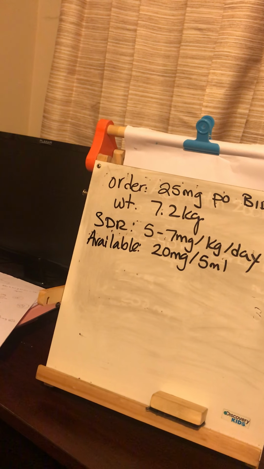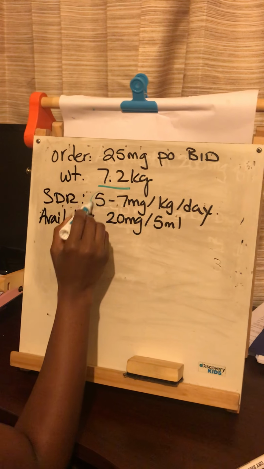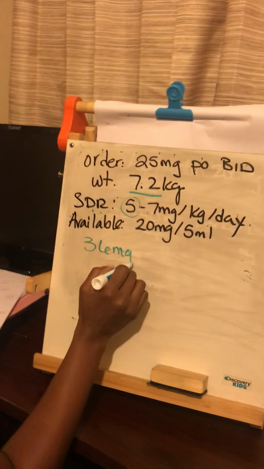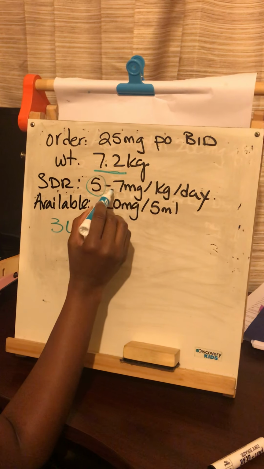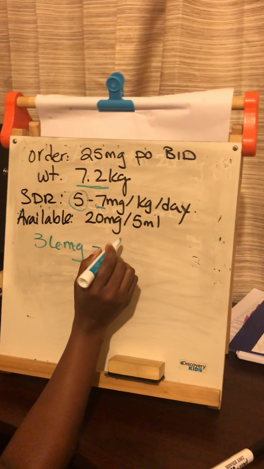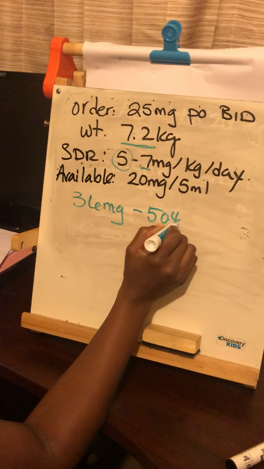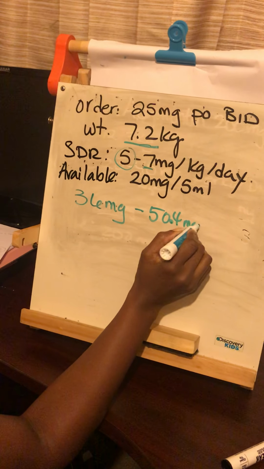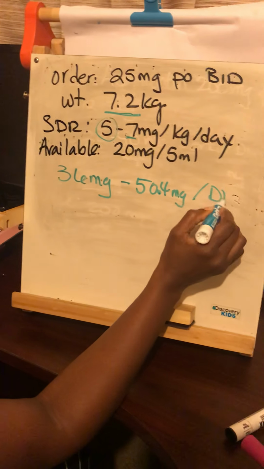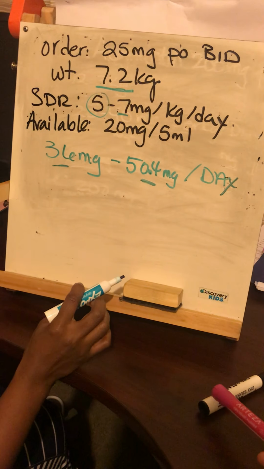So with this, what are we going to find out? First, we take the 7.2, multiply it by the 5. When we do this, we get 36 milligrams. Next, we take the 7.2, multiply it by the 7. Then we will get 50.4 milligrams. Now this means, per day for both of those. So the low will be this, the high will be this, 50.4.